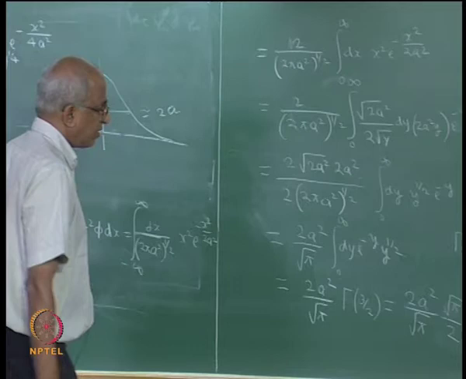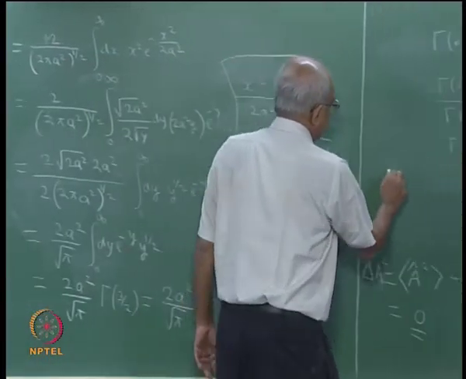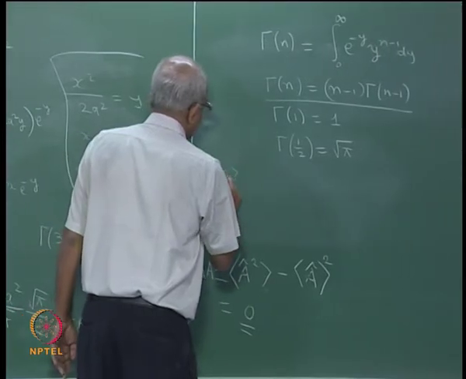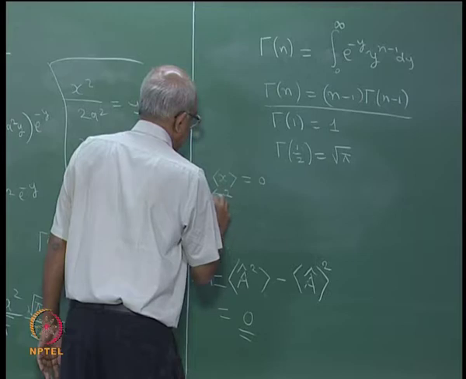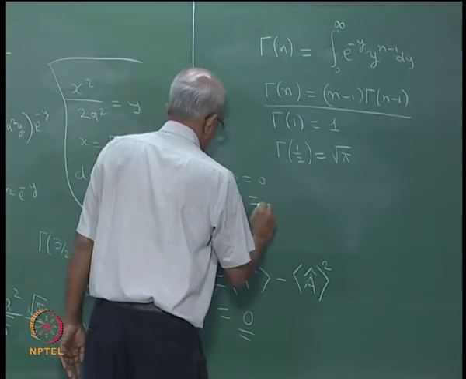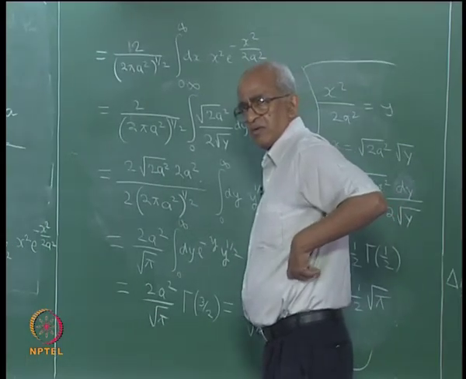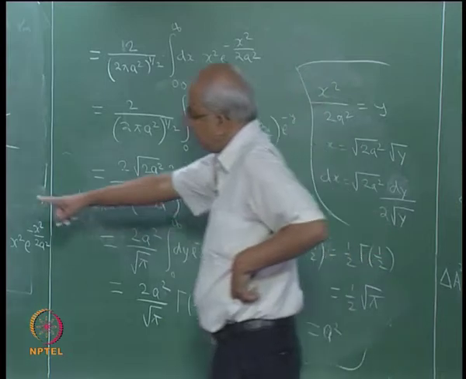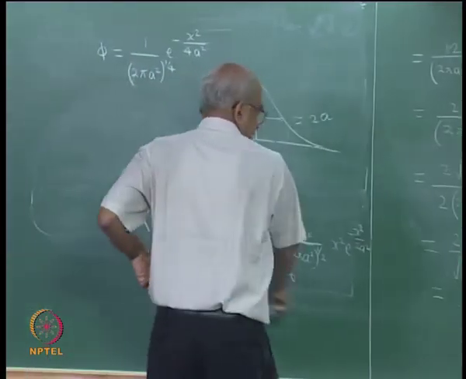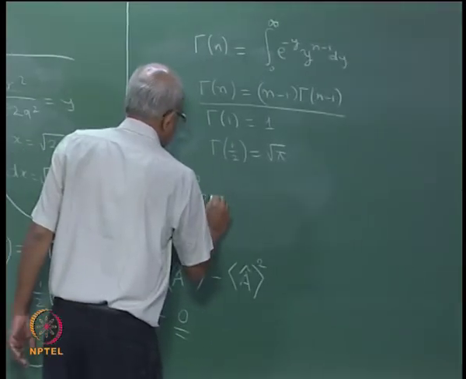So, summarizing all these things, what has happened? We found that x average is equal to 0, and x square average, which you have just now evaluated, is actually equal to a square.